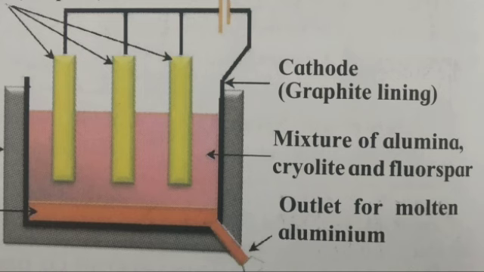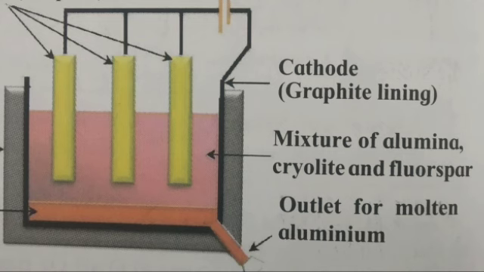This lining does the work of a cathode. A set of graphite rods dipped in the molten electrolyte works as an anode. Cryolite and fluorspar are added in the mixture to lower its melting point to 1000 degrees Celsius.